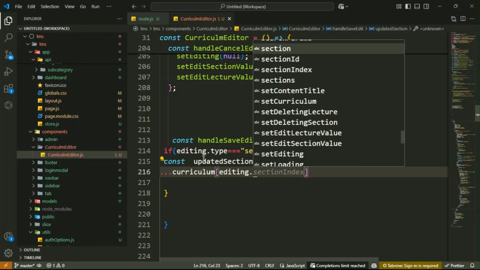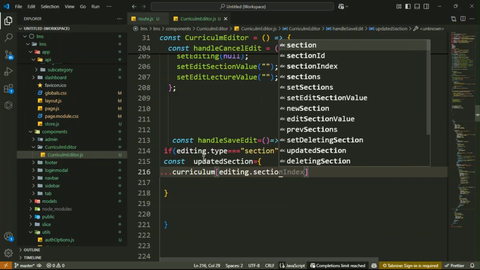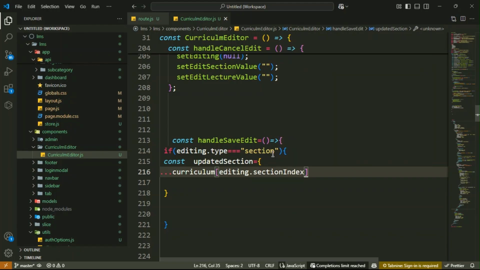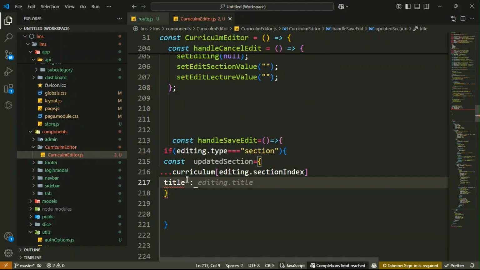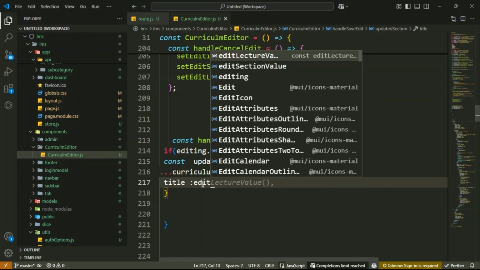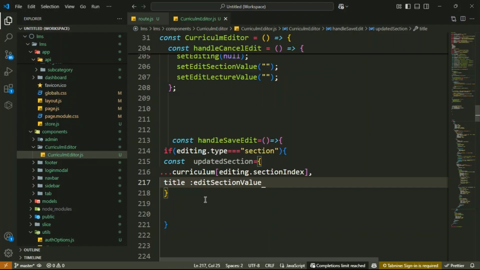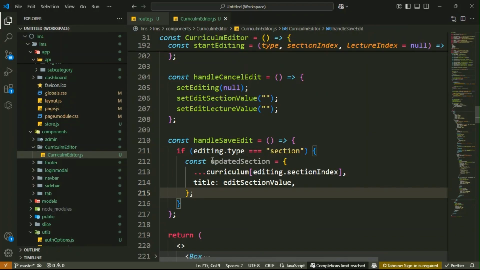Editing dot section. Here you got your section index inside it. And then after that, update the section title with the new values, that is the title. Make sure you write a comma, then title, edit section values. Got it. Here you have to format your document. This is update sections.